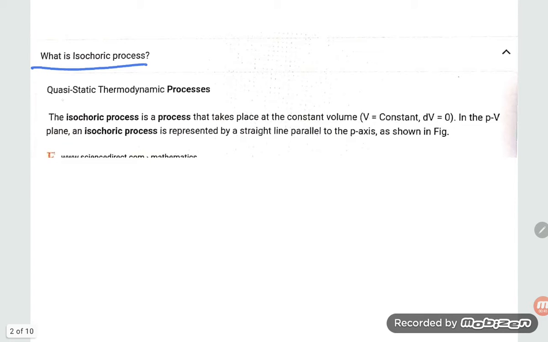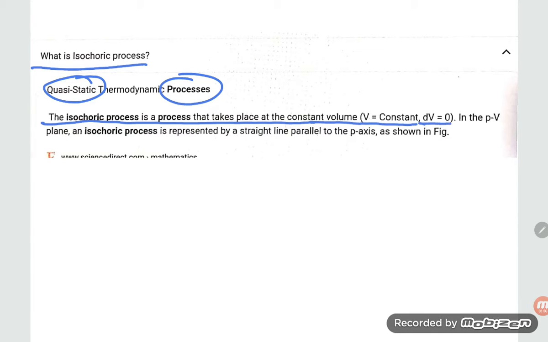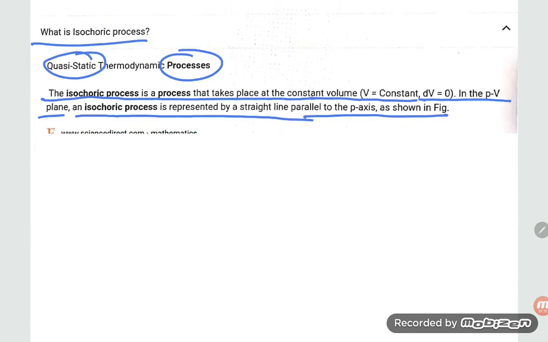What is isochoric process? Quasi-static process. Okay, isochoric process means quasi-static process. So they are saying the isochoric process is a process that takes place at constant volume, V constant, that is delta V is equal to 0. In the PV plane, an isochoric process is represented by a straight line parallel to the P axis, as shown in the figures.